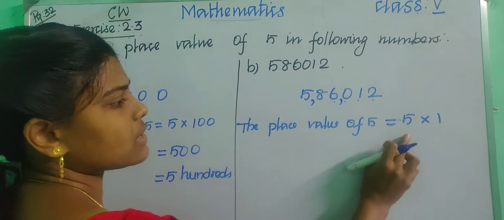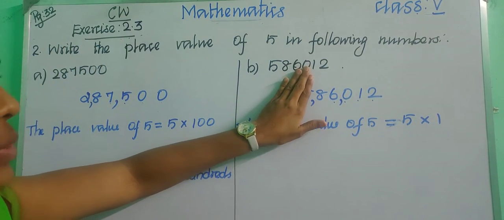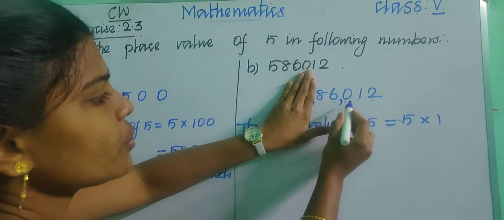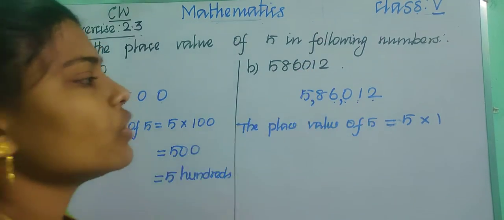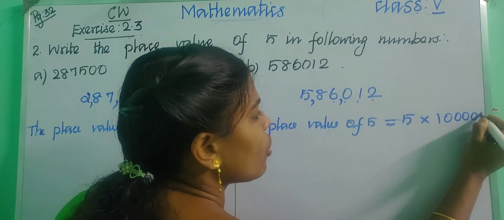Okay, so just write 5 into 1. Now hide the digit up to 5. Okay, now we are having 5 in the first digit, right? So now count the digits: 1, 2, 3, 4, 5. Okay, 5 zeros. Put 5 zeros. 1, 2, 3, 4, 5.